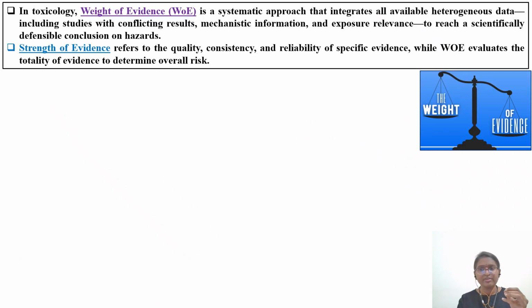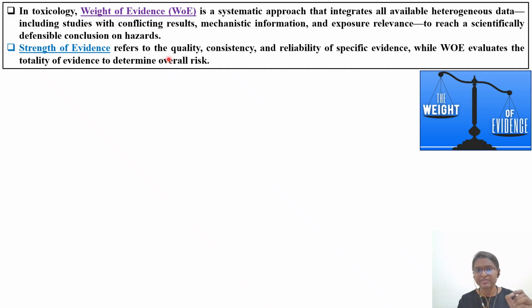Okay. So we'll quickly do a comparison between these two, weight of evidence and strength of evidence, because the question was with respect to the definitions of strength of evidence and weight of evidence. In toxicology, weight of evidence is a systematic approach that integrates all available heterogeneous data, including studies with conflicting results, mechanistic information, and exposure relevance, to reach a scientifically defensible conclusion on hazards. To whom are you defending? You are defending it to the regulatory body, either the FDA, EFSA, or EMA.